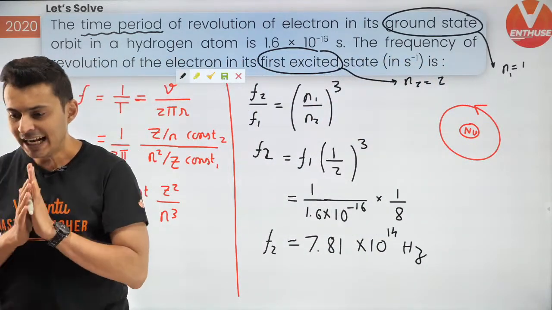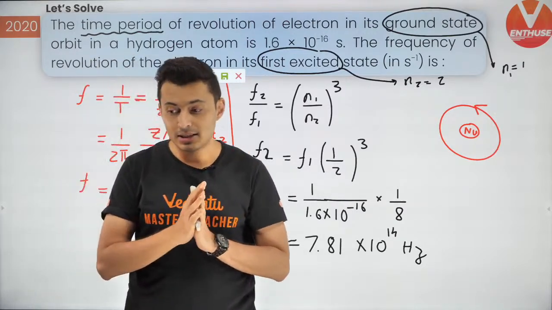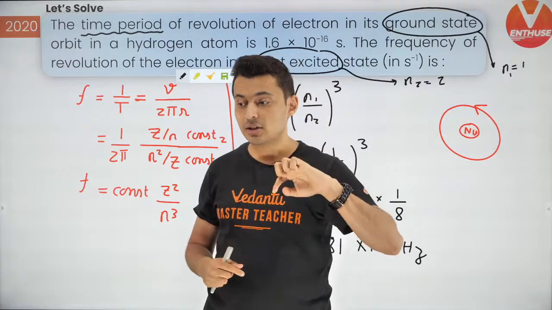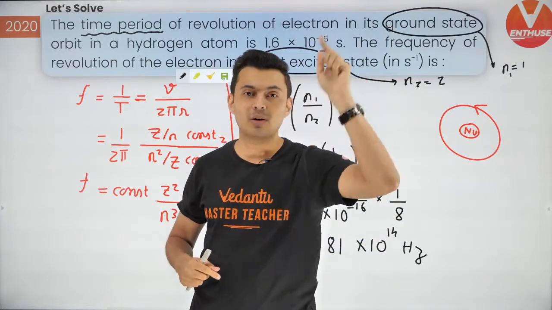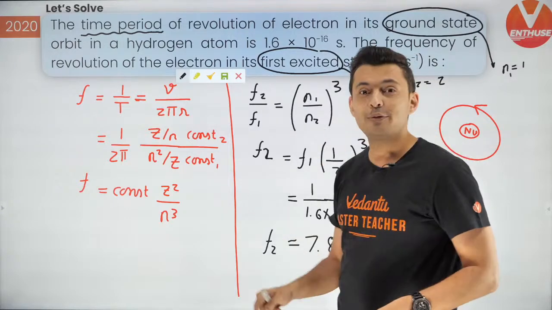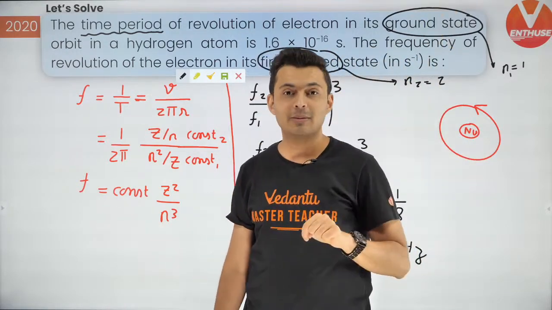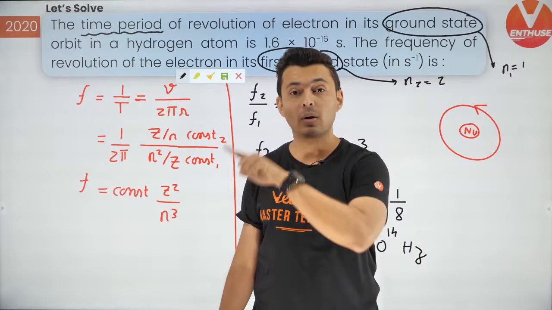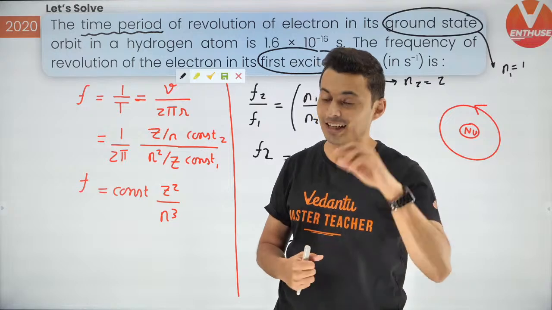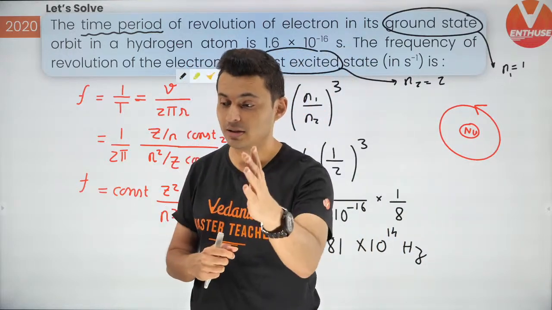Okay. Can we use spectrum or Rydberg equation, Harsha says? Well, Harsha, no. I'll tell you why. Because that equation is used when the electron transits from one orbit to other orbit. Please understand, this frequency is not the frequency of the wavelength or that wave which is emitted. This is the frequency of the electron which is actually orbiting. So that is why you cannot use that Rydberg equation. I hope that is clear, Harsha. A very good doubt actually.